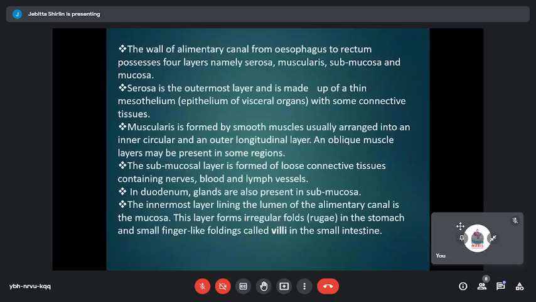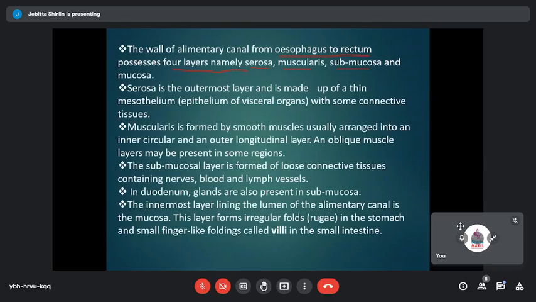All right, so when you look at the walls of the alimentary canal, there you see it is just a region which has 4 different layers in it. From the esophagus to the rectum, the internal alimentary canal has 4 different structures in it. The outermost region is the serosa region, the middle one is the muscular region, and below the muscular region there is a region which is called the submucosa, and the innermost region is the mucosal region. So at this point of time, you will have to remember the innermost region is the mucosal region.